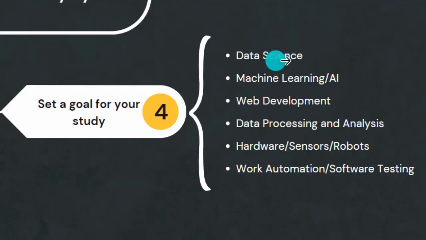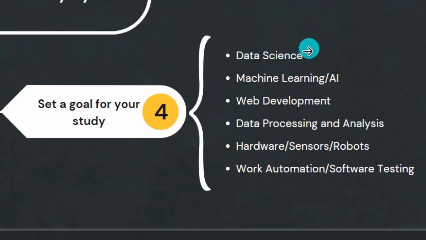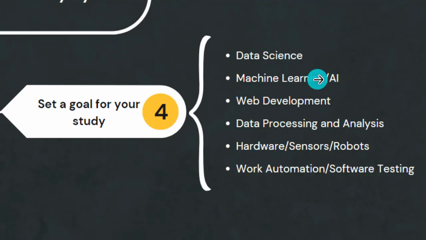If you want to use Python for data science, study only everything related to data science and forget the others. If you want to study machine learning and AI, study everything related to machine learning and AI in Python and forget the others. But we know that data science, machine learning and AI kind of work together. And if you want to use Python for web development, now you need to study everything related to Python for web development.